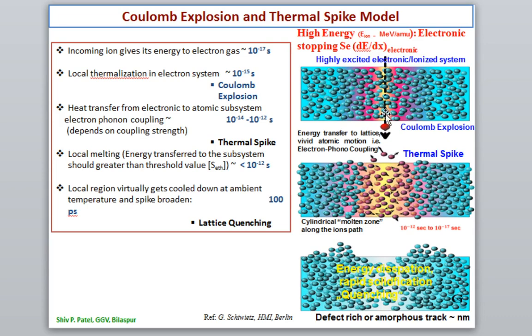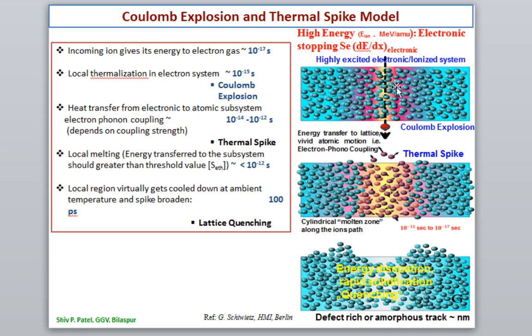When this ion passes through the material, as we have discussed, Coulomb explosion will take place, and after Coulomb explosion, because of the electron-phonon coupling, the lattice temperature will increase. If you see here, the lattice temperature is increased very high, and then atoms will be disturbed from their positions. Then the lattice will quench, meaning the lattice will cool down within a very short time. So I have written the time scale here also. Then the amorphous track will be created, of the order of nanometers.